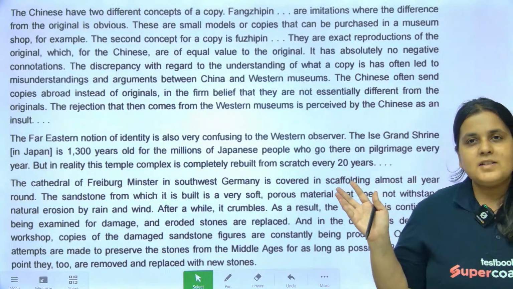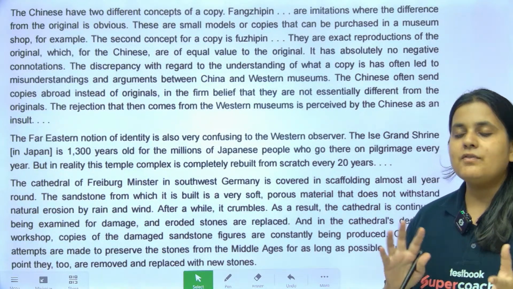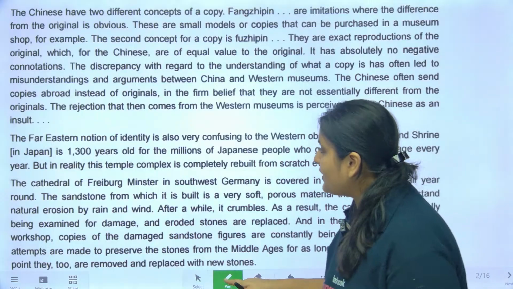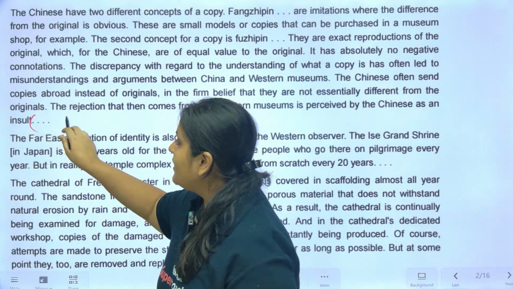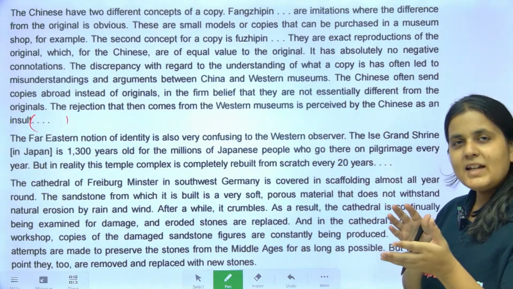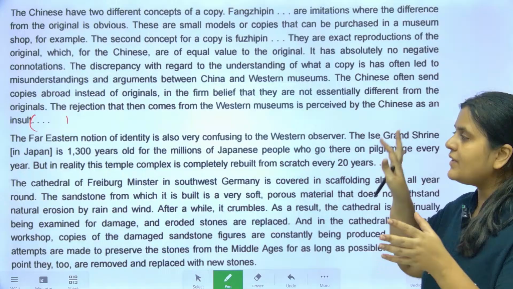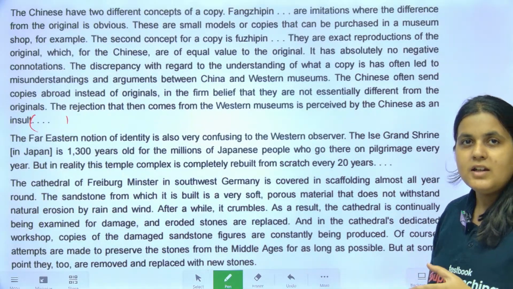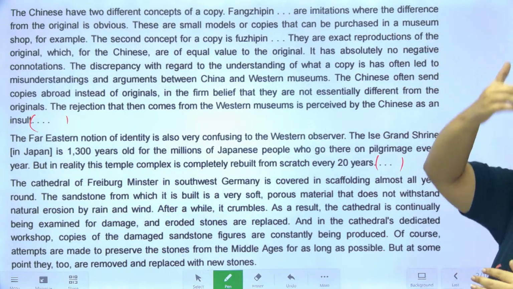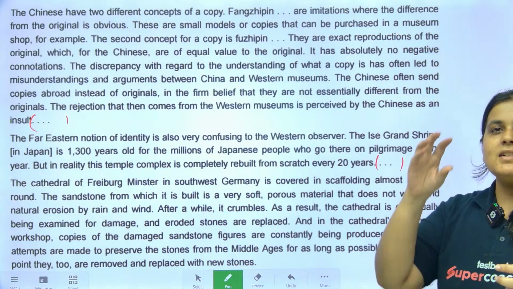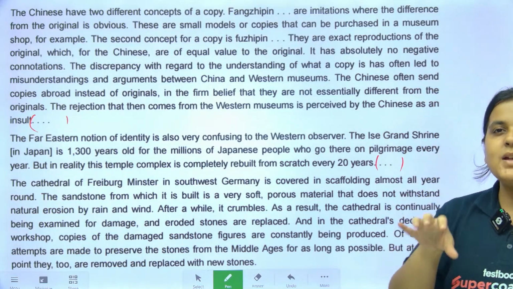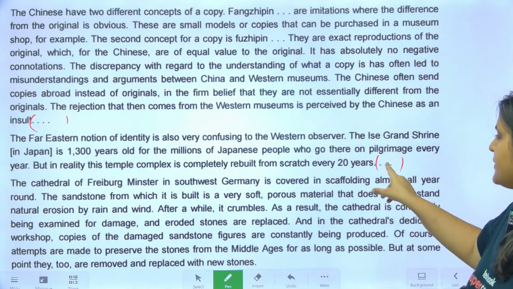So guys, this passage has been condensed to roughly around 600 words. You can see, whenever ellipses are given in a passage, it means there was a lot more beyond it, but they have cut out those paragraphs and kept only the most important ones. Here also you see an ellipsis, so that means you have not taken one continuous chunk. Maybe from the 4000 word essay they've taken some important paragraphs. That's the purpose of these.